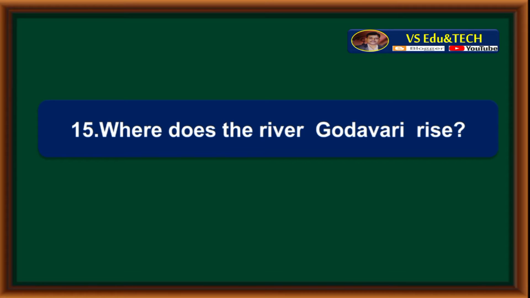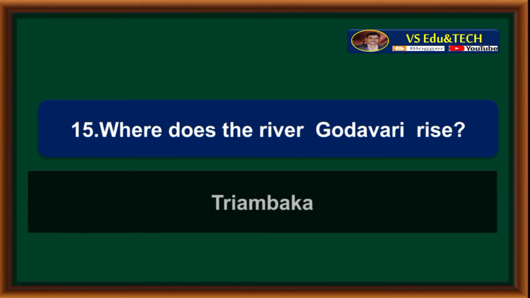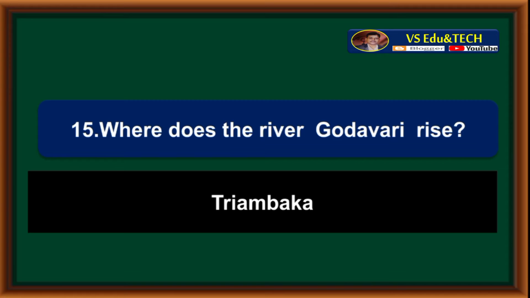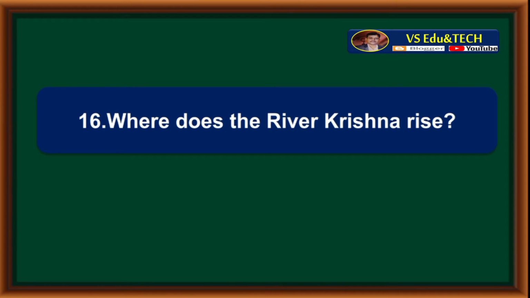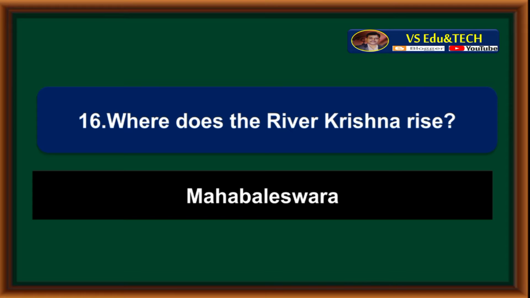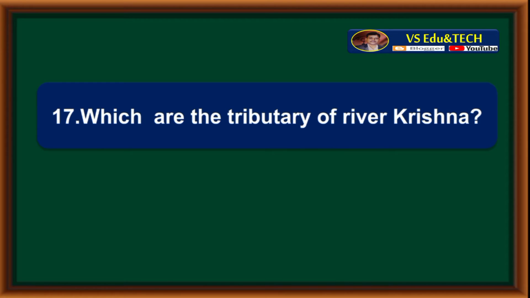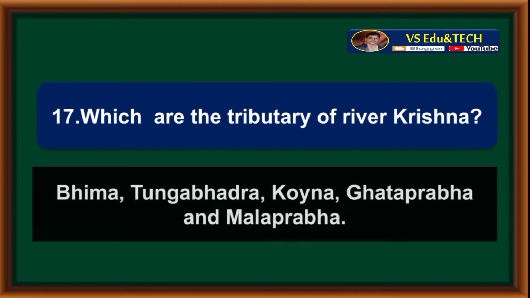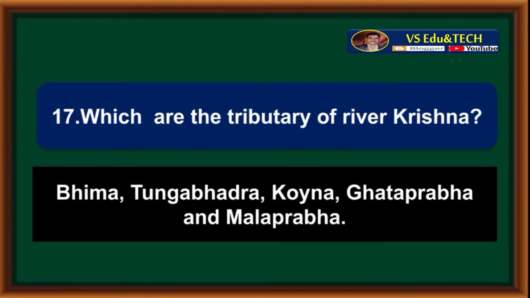Where does the river Godavari rise? Trayambaka. Where does the river Krishna rise? Mahabaleshwara. Which are the tributaries of river Krishna? The tributaries of river Krishna are Bhima, Tungabhadra, Koyna, Ghataprabha and Malaprabha.